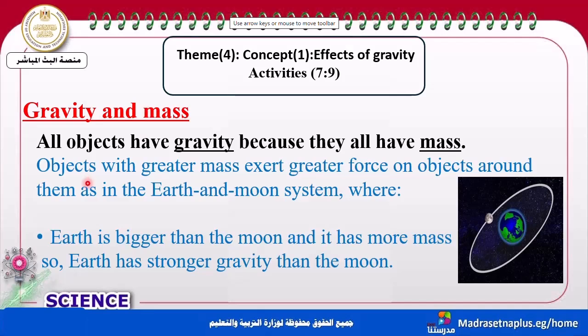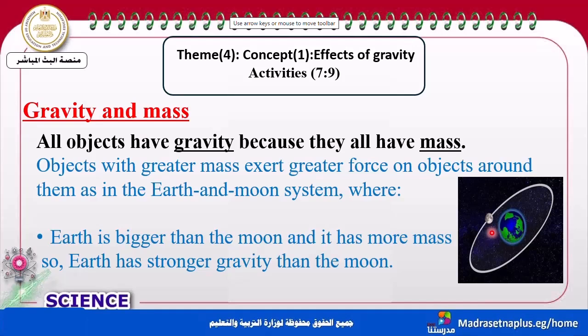And objects with greater mass, when the object has a greater mass, it exerts a greater force on objects around it, as in the Earth and the Moon system. Again, look at this picture, my dear students. What can we see? I can see the Earth and the Moon revolving around it. Which one of them has more mass? The Earth or the Moon?